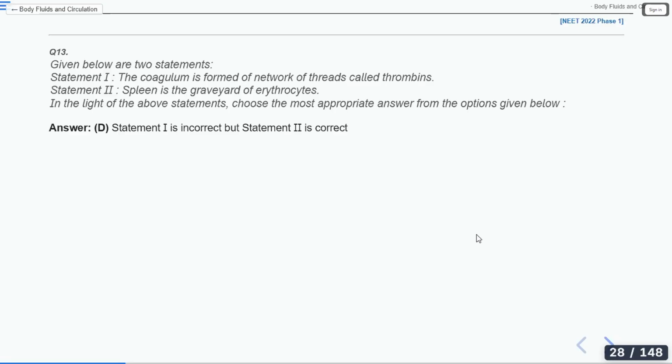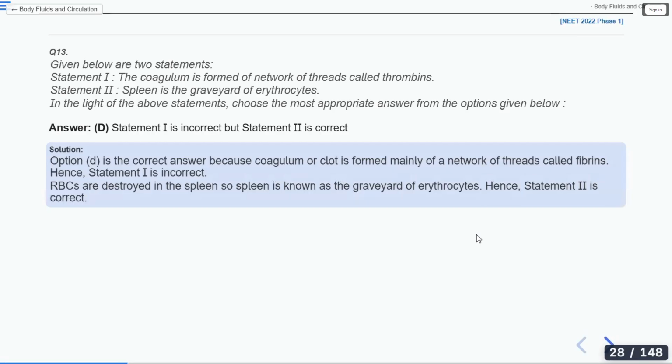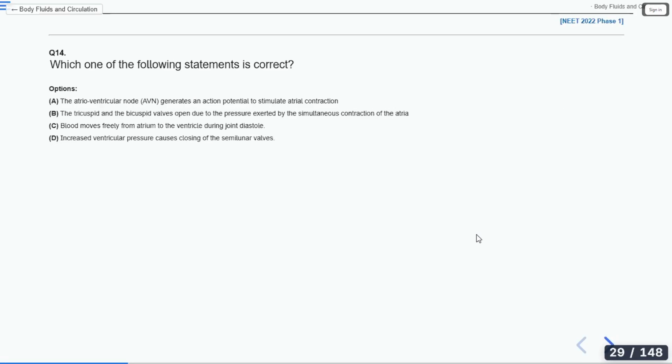Is fibrin a protein or enzyme? Fibrin is a protein. So remember these terms also. Thrombin is an enzyme. Fibrin is a protein. You should not forget after this. So statement 1 is incorrect and statement 2 is correct. Very good. Going to the next question.